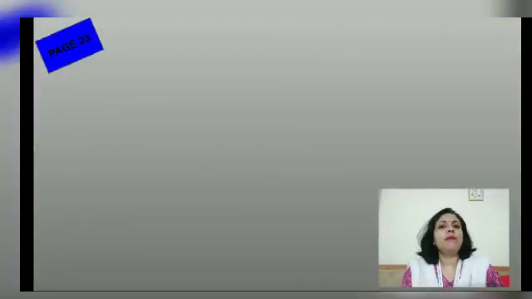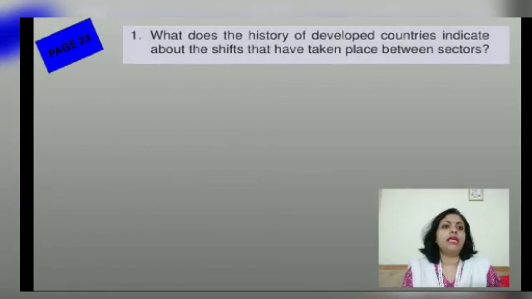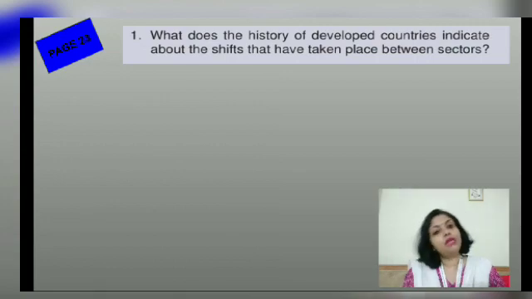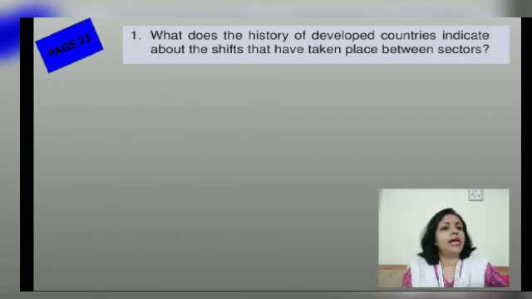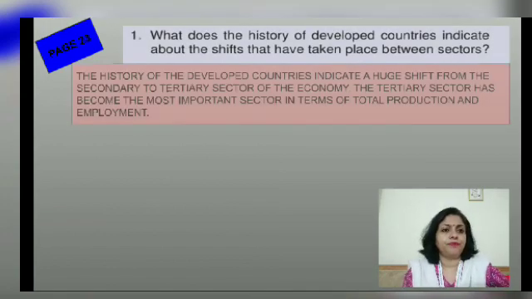Now, page number 23 of your book. There was a question which we did not take up in the last class. It was related to this recall topic which we were discussing right now. So, what does the history of the developed countries indicate about the shift that has taken place between the sectors? So, what was the indicator?